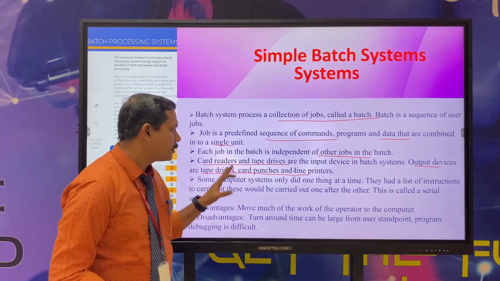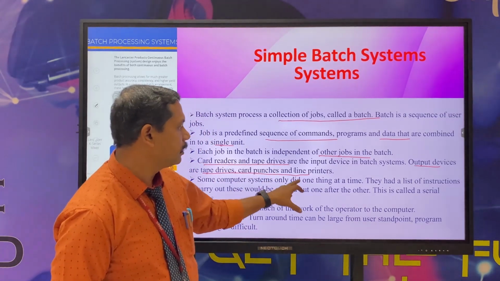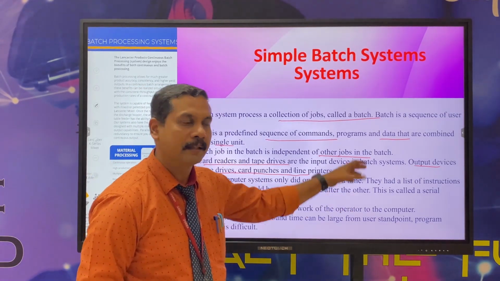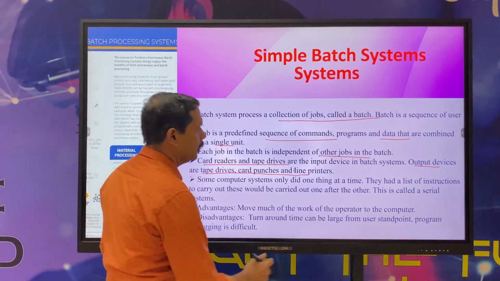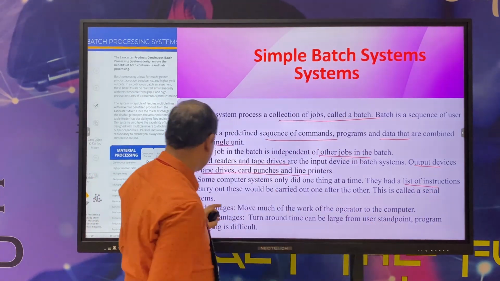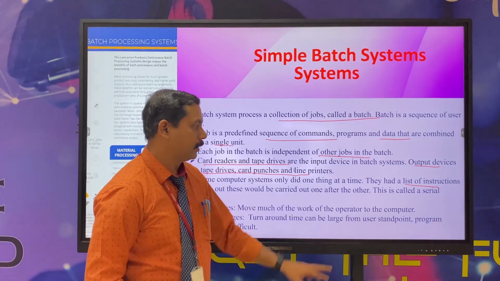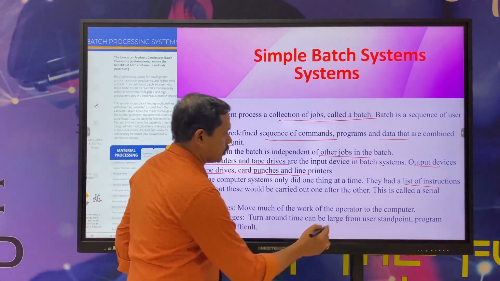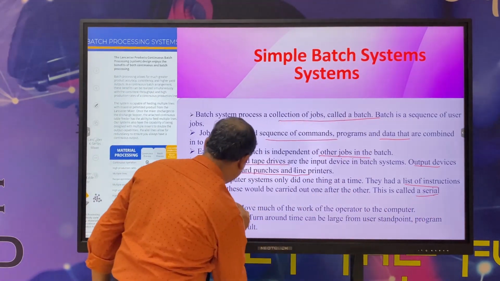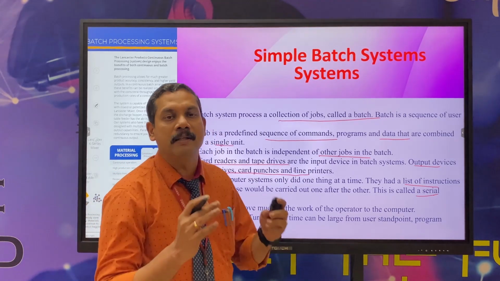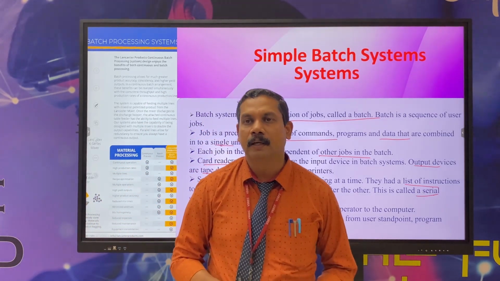Here, some computer systems did only one thing at a time. They had a list of instructions to be carried out one after the other. This is called a serial system, so the batch system is otherwise called a serial system.